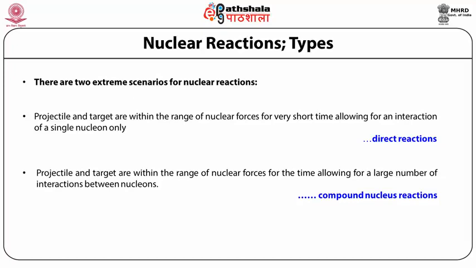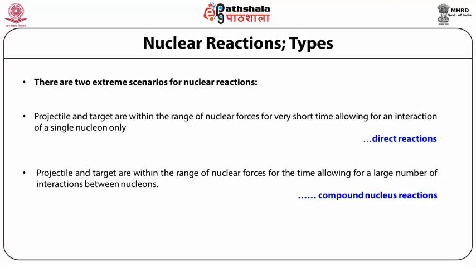So basically the slide suggests that nuclear reaction classification is done on the basis of the interaction time of the two nuclei in the reaction. When the projectile and the target remain in contact for a very short time, then interaction of only single nucleons happens.